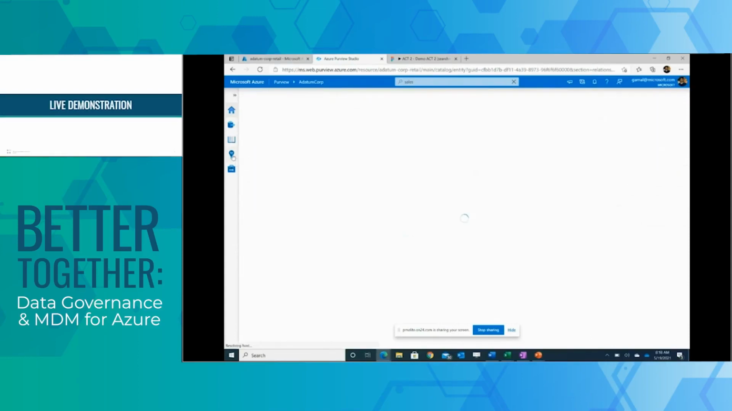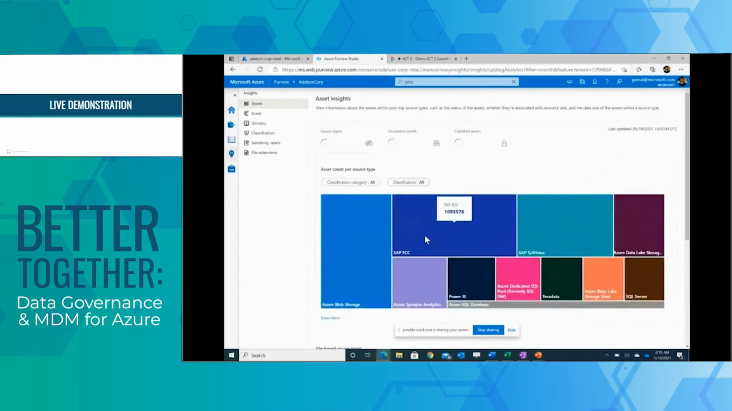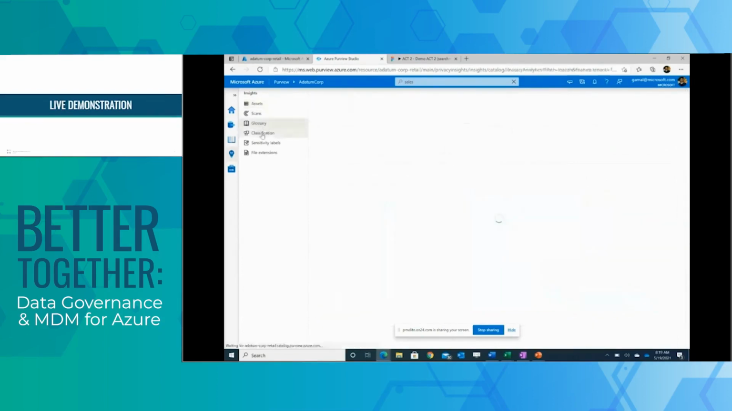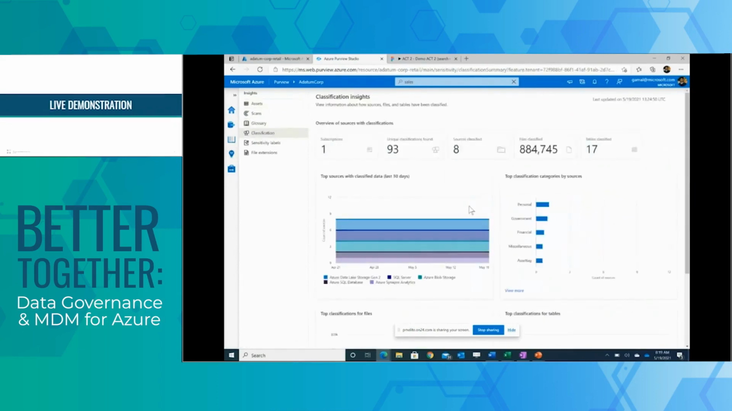Very quickly jumping into the insights part. So from a data officer standpoint, you're able to see how your data is distributed across your data estate. You can look at your scans, your business terms. You can look at, from a compliance standpoint, how the sensitive data is distributed in your data estate. So all of those high-level insights are provided to customers as well.